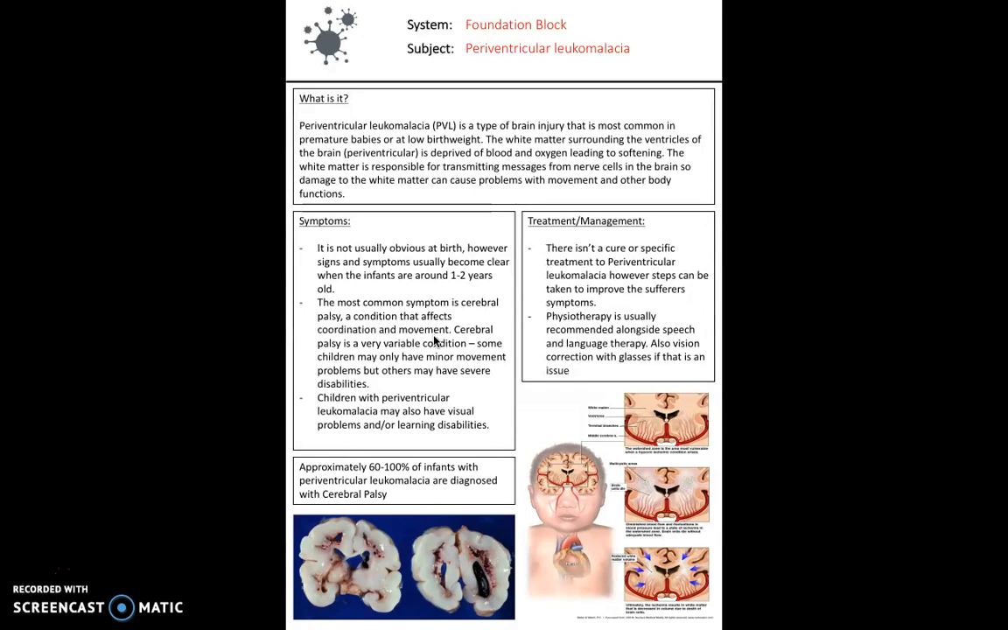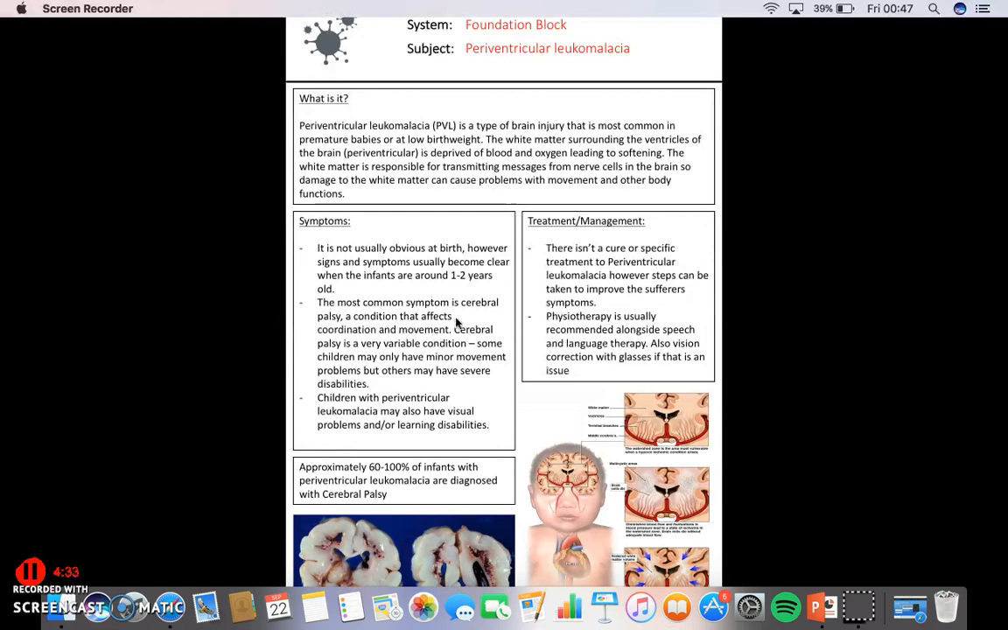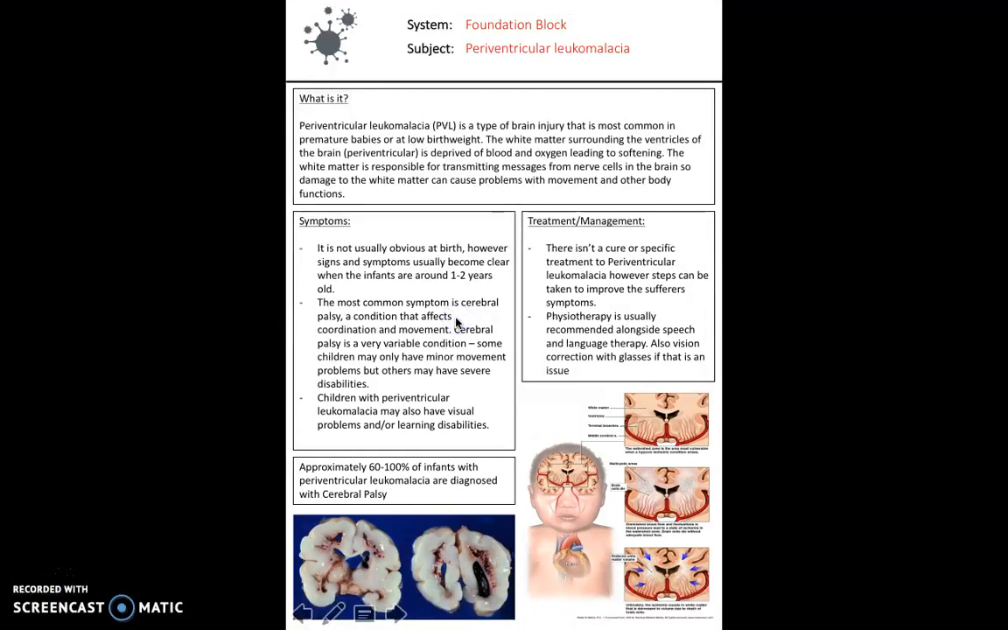Next, we look at periventricular leukomalacia. This is a type of brain injury that's most common in premature babies, particularly those that are born at a low birth weight. Periventricular leukomalacia affects the white matter of the brain and causes the white matter to soften, which leads to issues in terms of neural connection. If you think about what the white matter does, in a general sense, the white matter is responsible for transmitting messages from nerve cells between the different regions of grey matter. So damage to the white matter can cause problems with movement and other bodily functions.